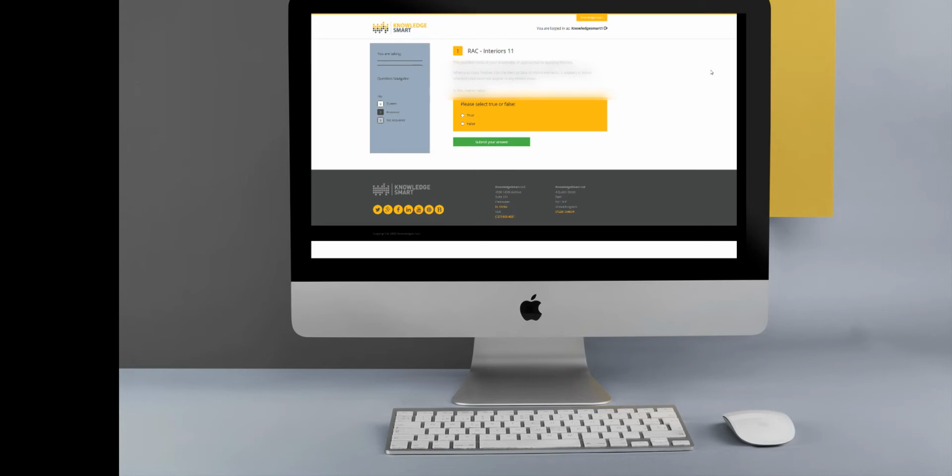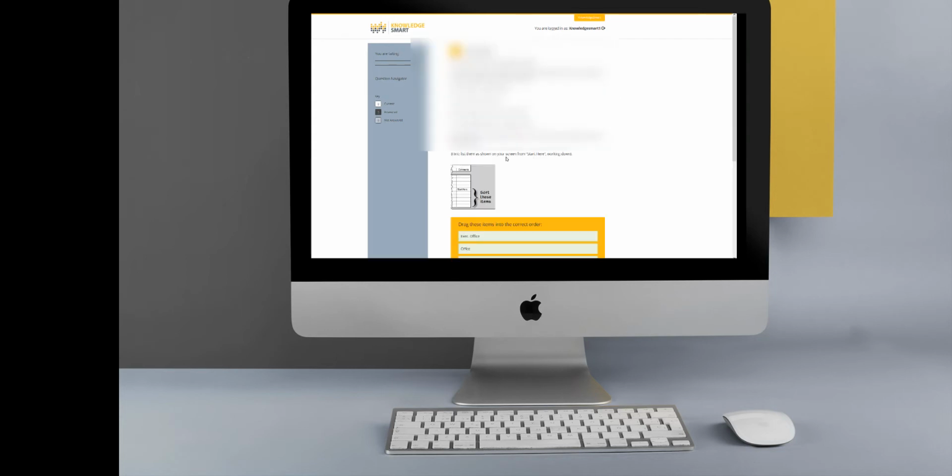So here is an example of our first type of question, which is a true or false question. Users must read the statement or question on the screen and decide if they think it's true or false. So they will simply make their selection here, true or false, and then of course submit their answer accordingly.